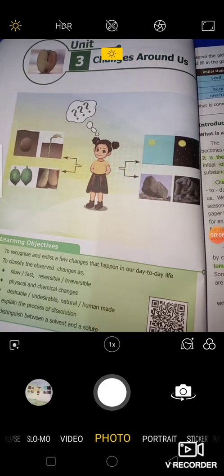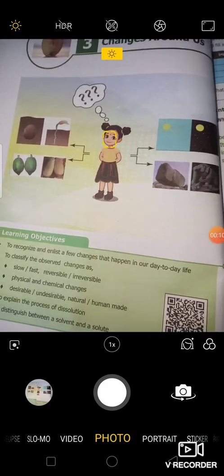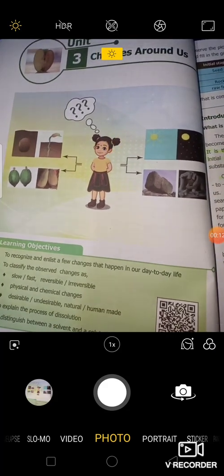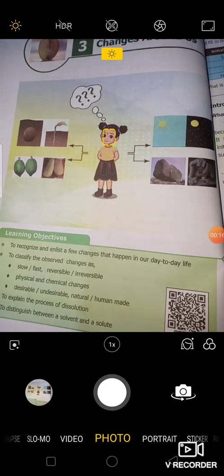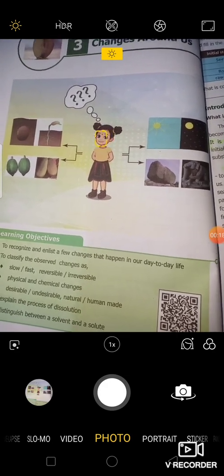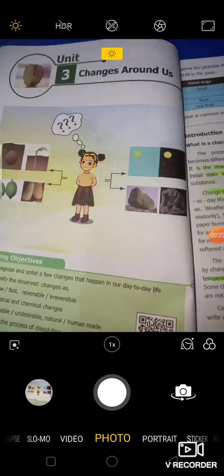How are you all? Today we are going to see the third unit, changes around us. By learning this lesson, we come to know various changes that happen around us and we can classify them according to their nature. Let's enter into the lesson directly.